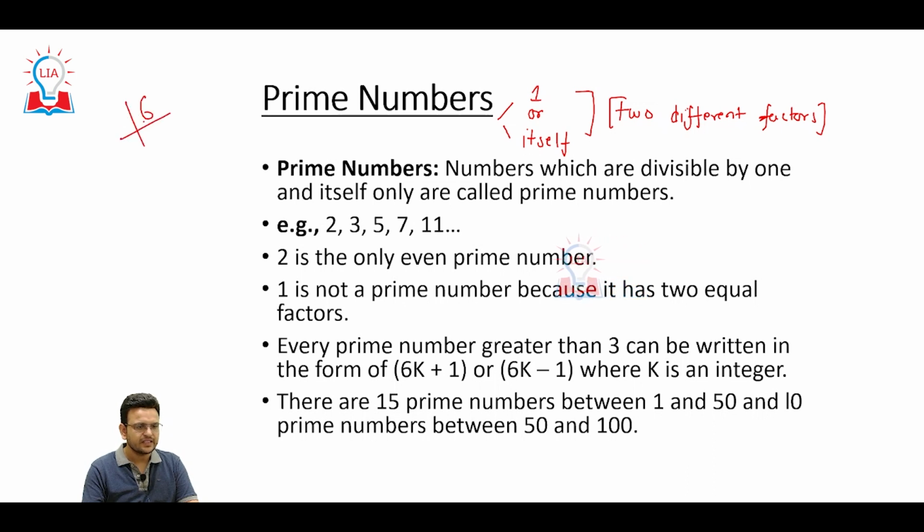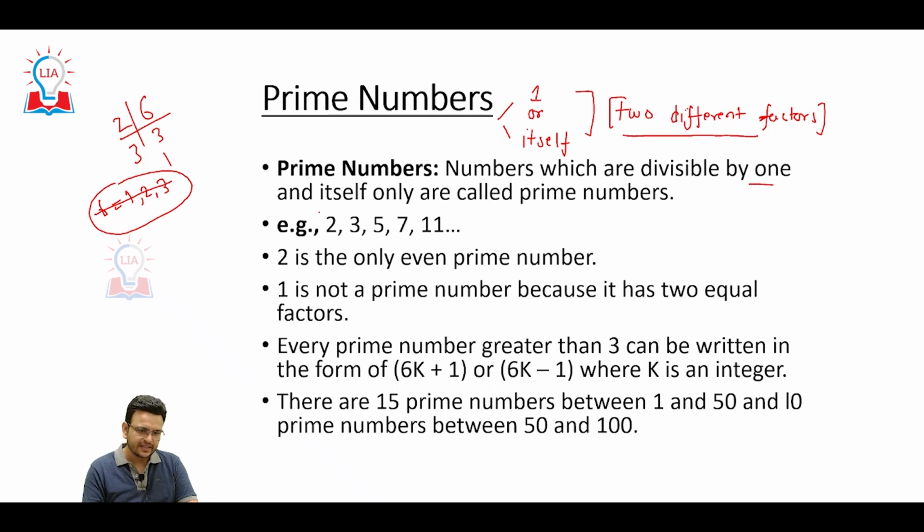Number 6 can be divided by 1, 2, 3 and 6. So 6 has factors 1, 2, 3, which means 6 can be divisible by 1, 2, 3. Prime numbers are those numbers which have exactly 2 different factors, but here there are more factors. So it is not a prime number. The numbers which are divisible by 1 and itself only are called prime numbers.